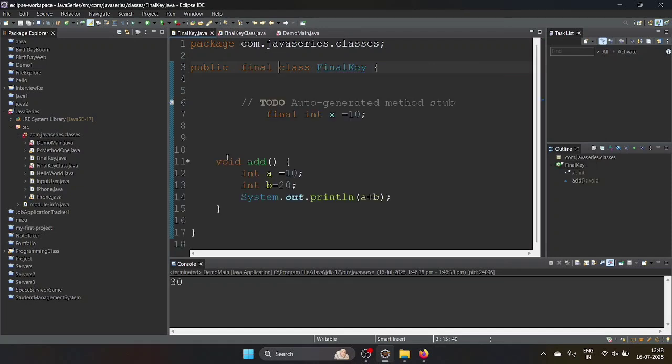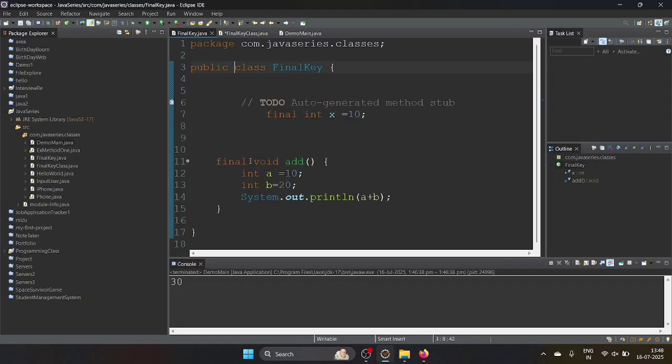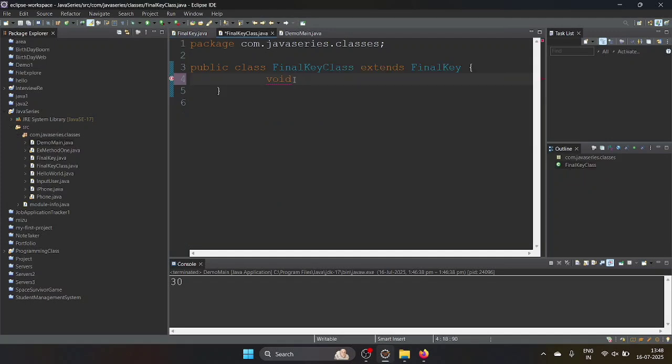So let's take, if you write final here in front of a method. Let's see, you are inheriting here and you are trying to modify that. See here, I'm going to do one thing. I will first remove the final here, then I will come here and write void add. Then I'm going to override this one, and I'm going to do System.out.println. Then here hello, then save this one.